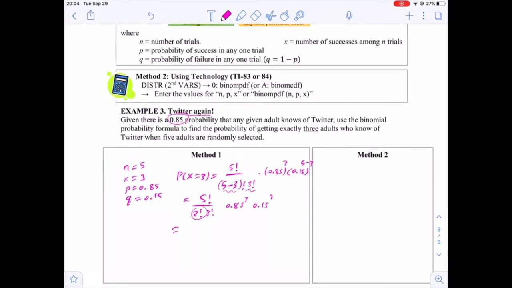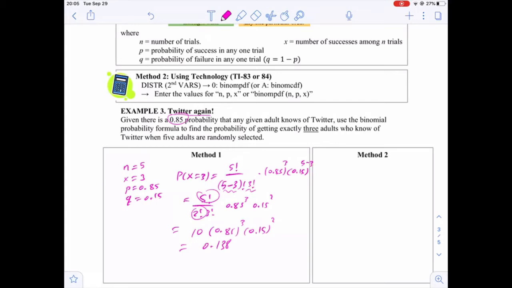Here 5 factorial is 120, 2 factorial is 2, 3 factorial is 6, and 2 times 6 is 12, and 120 over 12 is 10. So we have 10 times 0.85 cubed times 0.15 squared, and using the calculator we find that this probability is 0.138 or 13.8%.